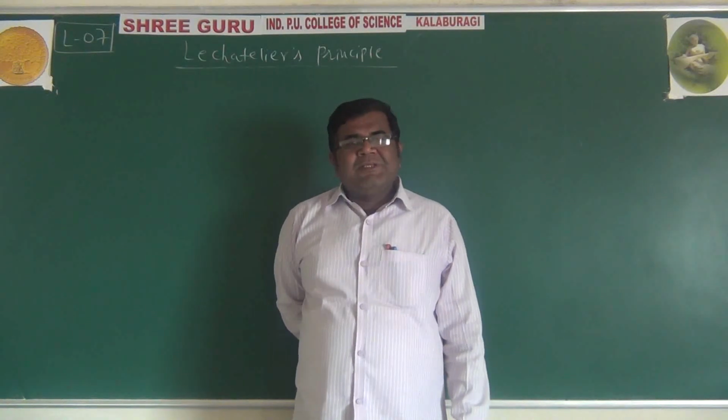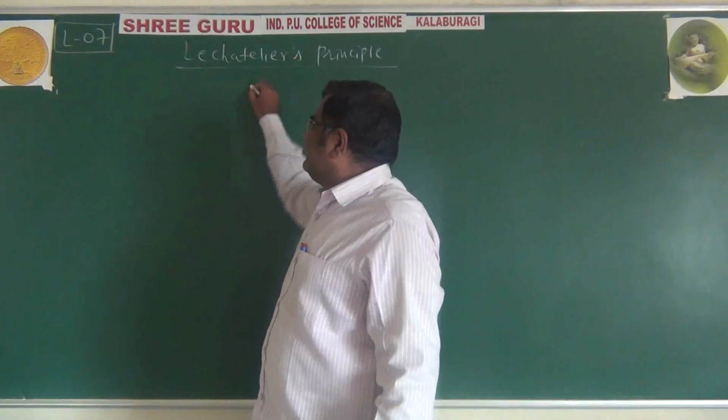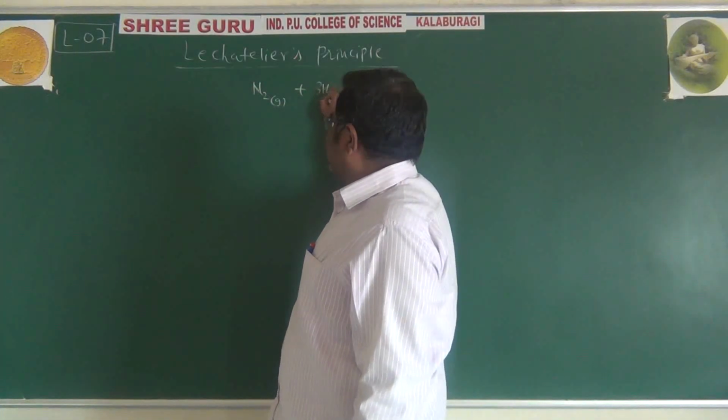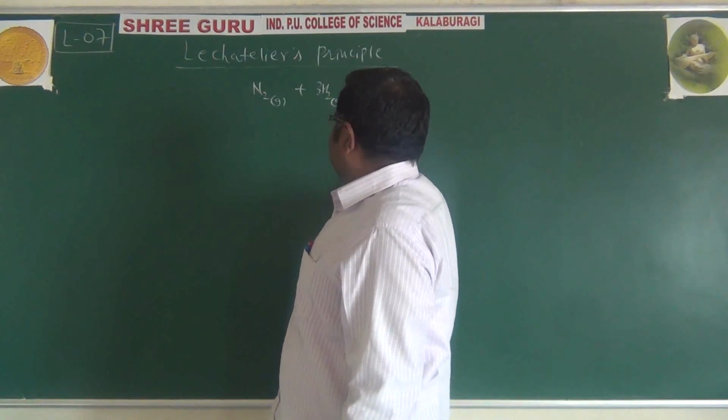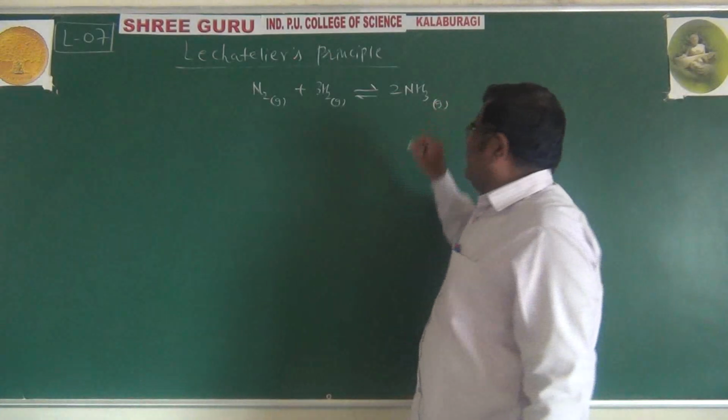Now, why is this principle important? Consider this simple reaction: nitrogen in gaseous state, hydrogen in gaseous state, and it gives 2 moles of ammonia in gaseous state.